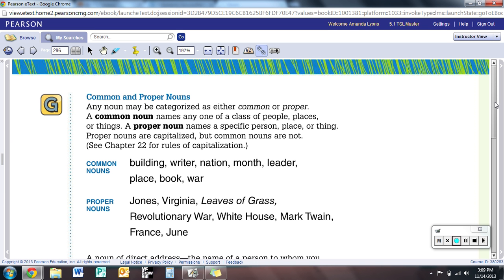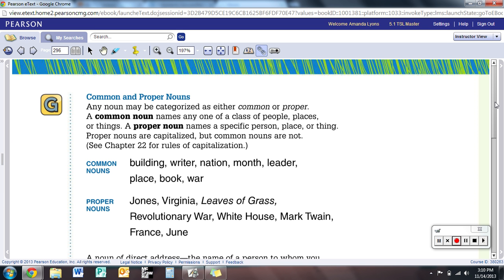Which war? The Revolutionary War. You see how it's capitalized. What building? The White House. What writer? Specifically it would be Mark Twain. A nation, a specific nation would be France, capitalized with an F. A specific month, June. So you can see, and you know this, it's just good review to remember to go over it.